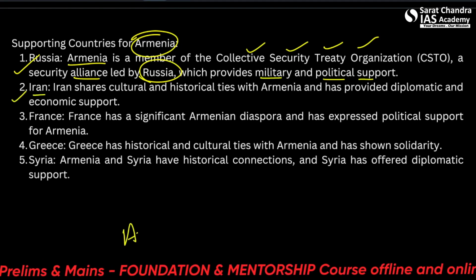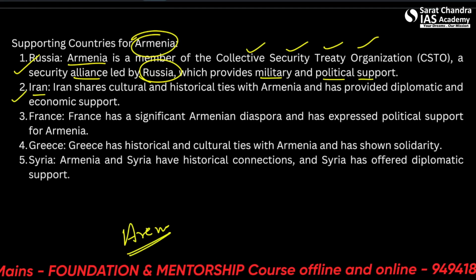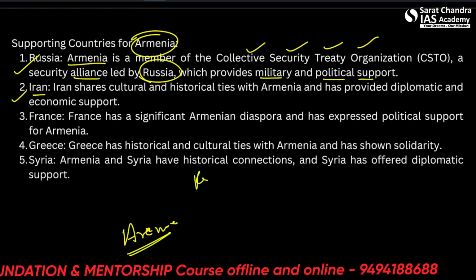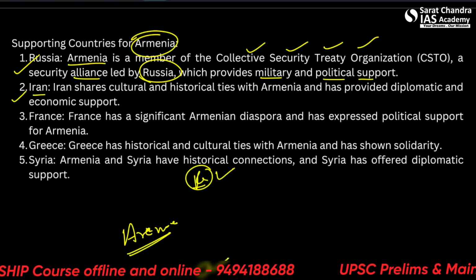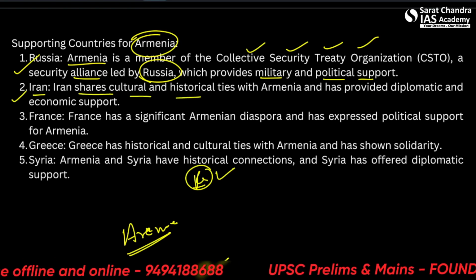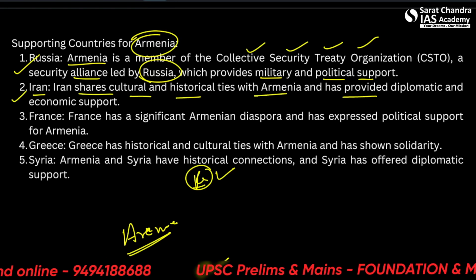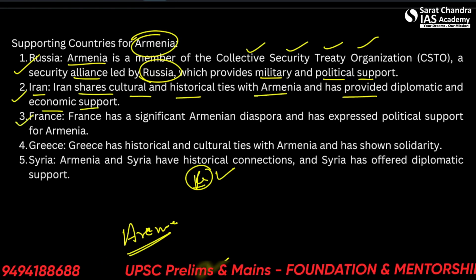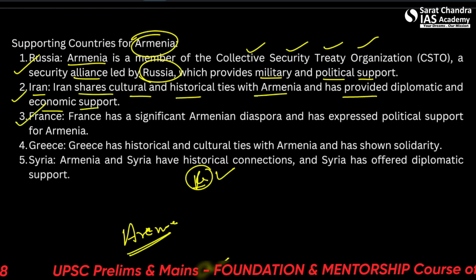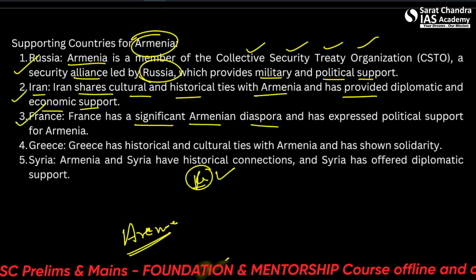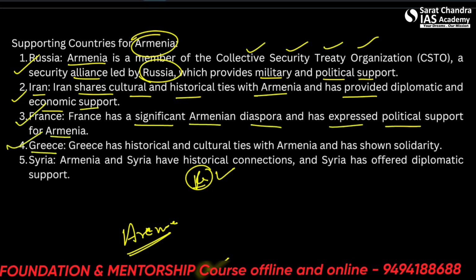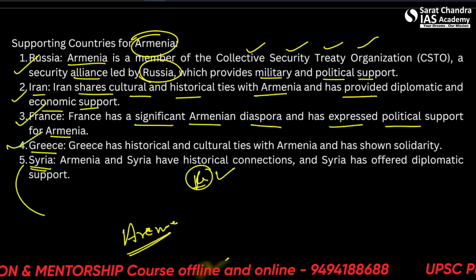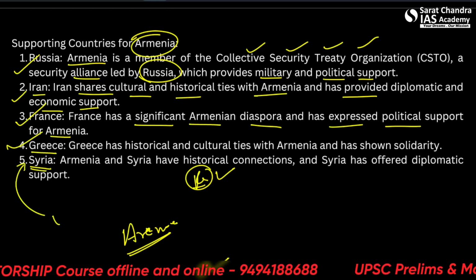So if Armenia is here, then Russia is supporting, Iran is supporting. Iran shares cultural and historical ties with Armenia and has provided diplomatic and economic support. Furthermore, France is supporting. France has a significant Armenian diaspora and has expressed political support for Armenia. Greece is also supporting, as well as Syria, although Syria is itself highly unstable right now.